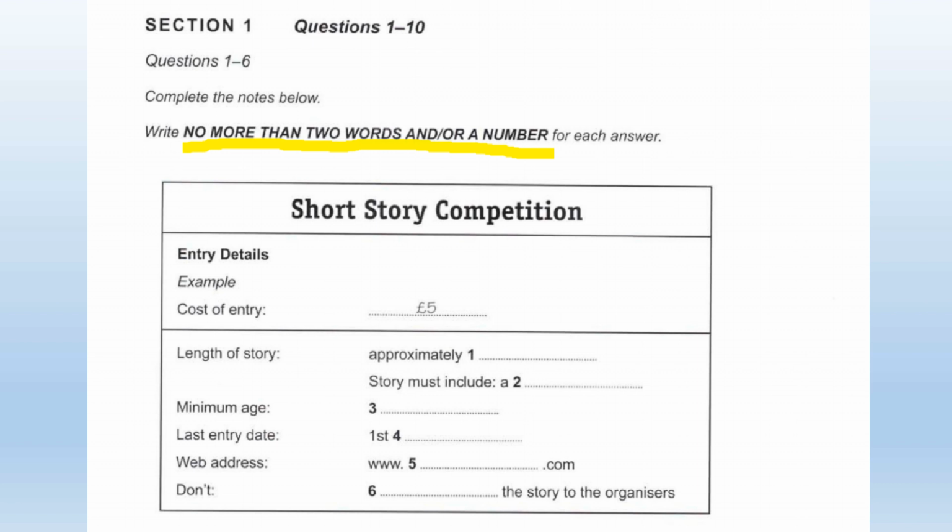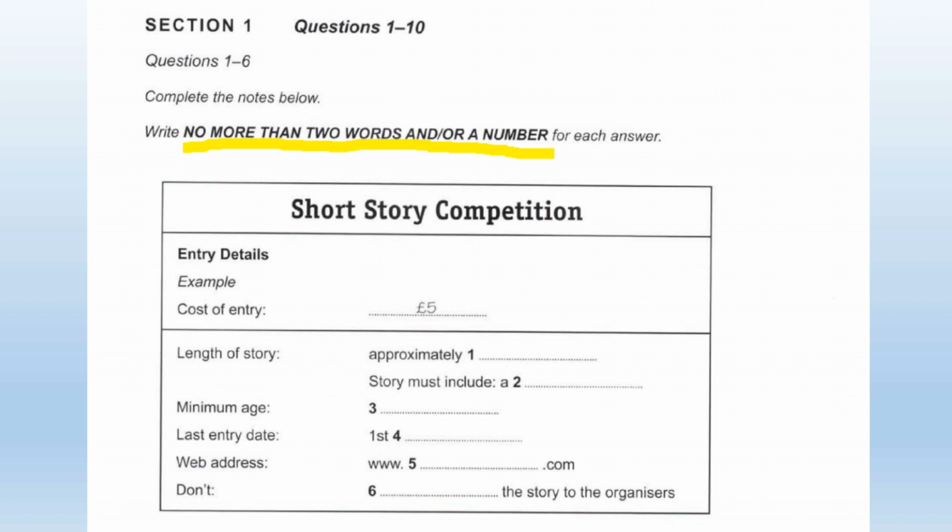So for this one, we know how long must the story be, length, how long. So how would you measure a story? Approximately, it could be number of pages, number of words. It's not going to be a length in meters and centimeters. It's probably not going to be a length in time. So different ways of measuring things. And question 2, story must include a what? So include, there must be something in the story.